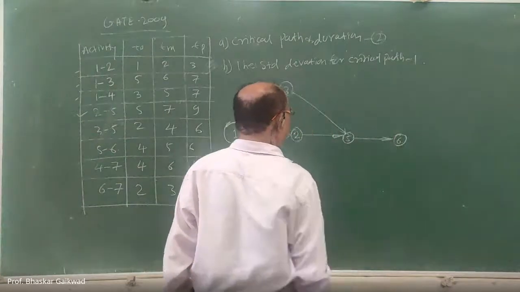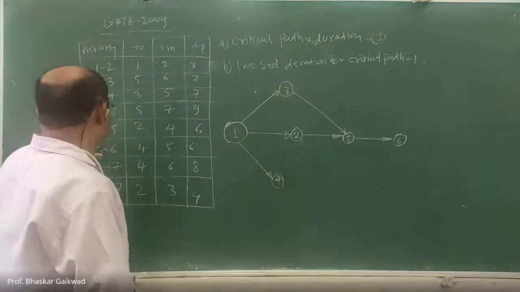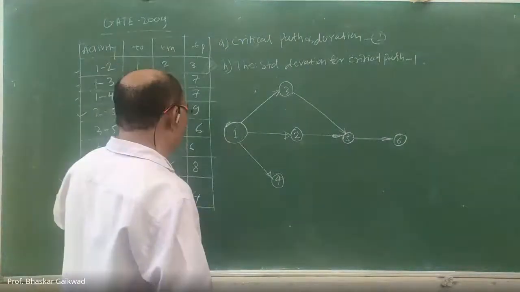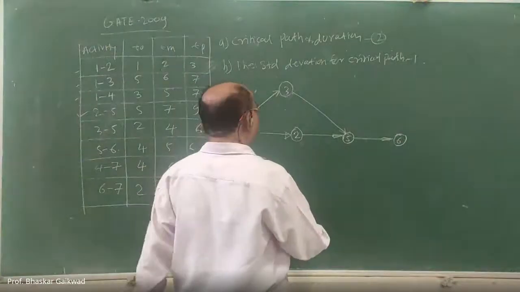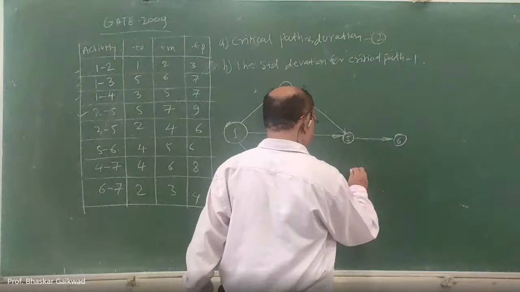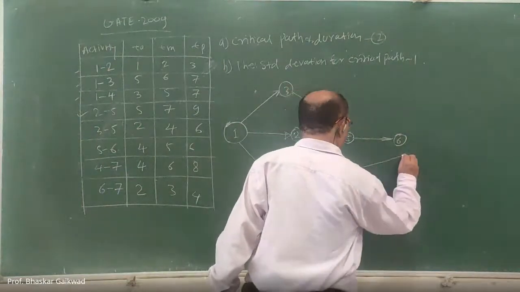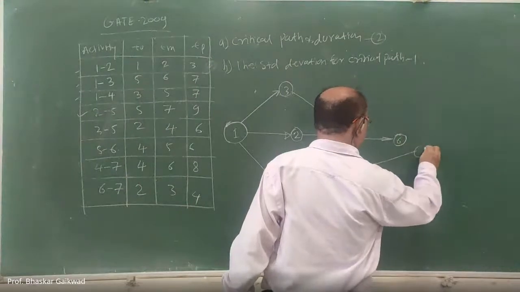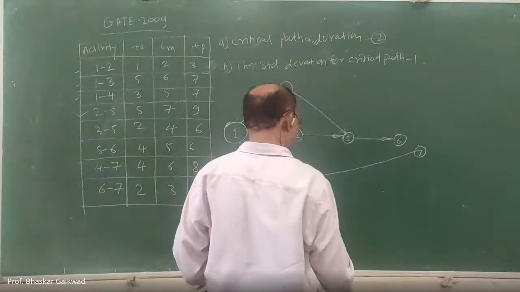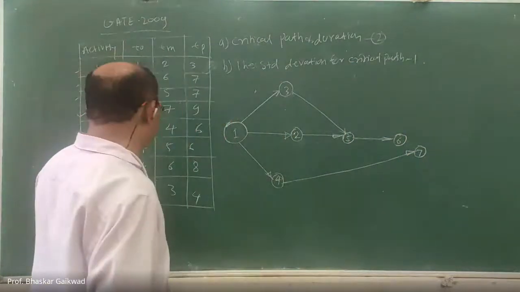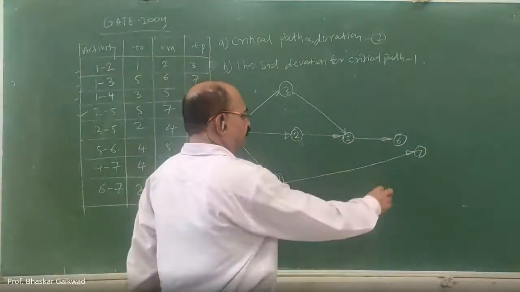5 to 6. 3 to 5, 5 to 6. 4 to 7. So 4 to 7. 7 is not there, so here we give 7. Okay, 4 to 7. Then 6 to 7. So 6 to 7 here.